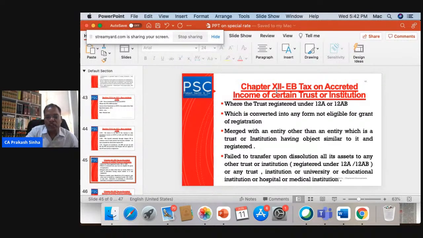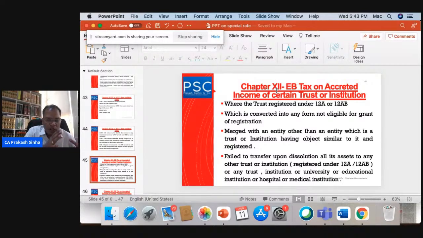So if the charitable trust gets dissolved and fails to transfer upon dissolution all its assets to any other trust or institution registered under 12A or 12AB, or any other fund or institution, or educational institution, or hospital or medical institution covered under Section 10(23C), within a period of 12 months after the date of deletion, then what will happen?